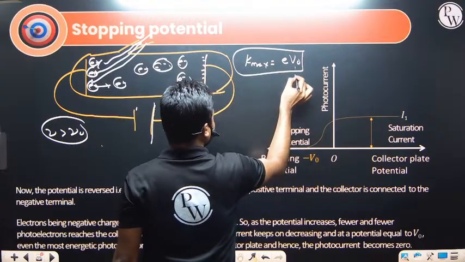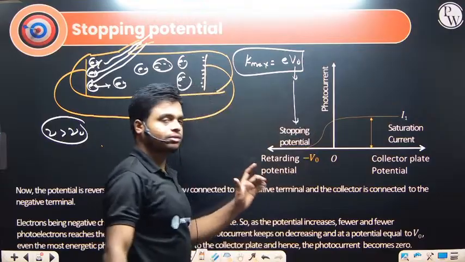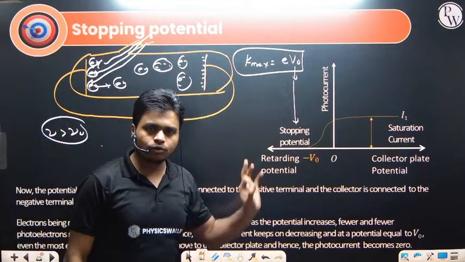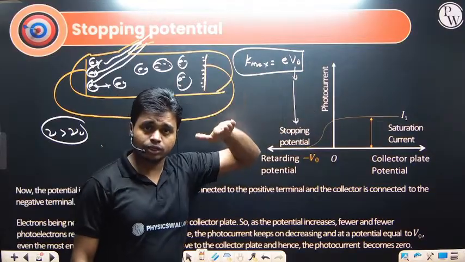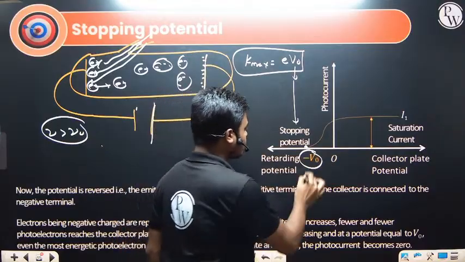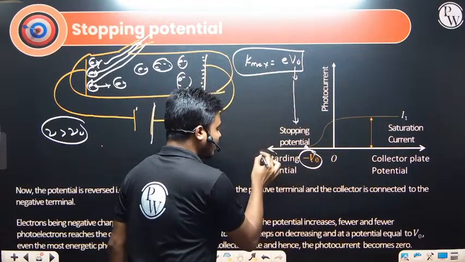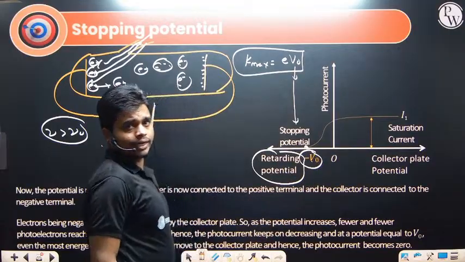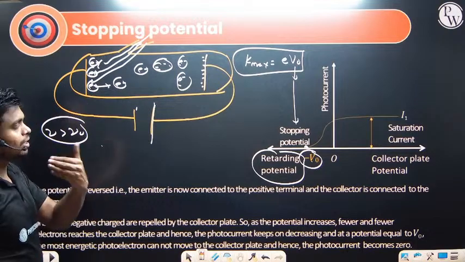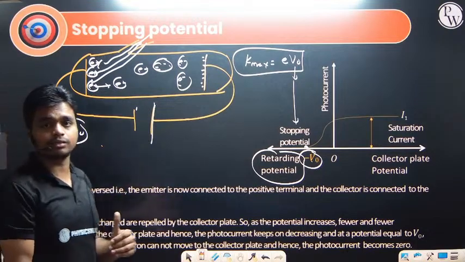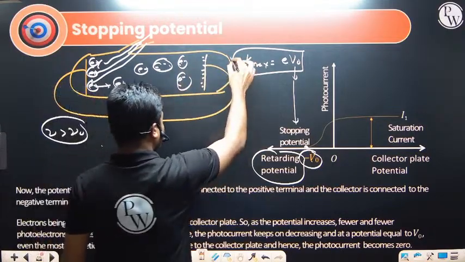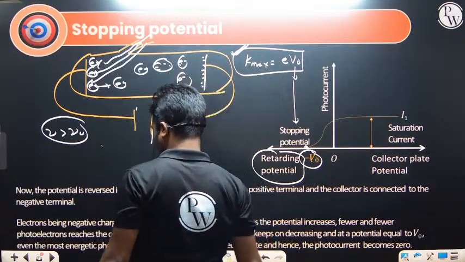And what is V naught here? V naught is what we define as the stopping potential, and this potential will be negative. Mostly in calculations the magnitude is taken, so V naught will be taken as positive, depending on the options. This particular term, the retarding potential, we also call the stopping potential. The fastest electron will also get stopped, so that the photoelectric effect does not happen further. The potential at which the electron gets stopped is the stopping potential, given by the relation Kmax equals E V naught.